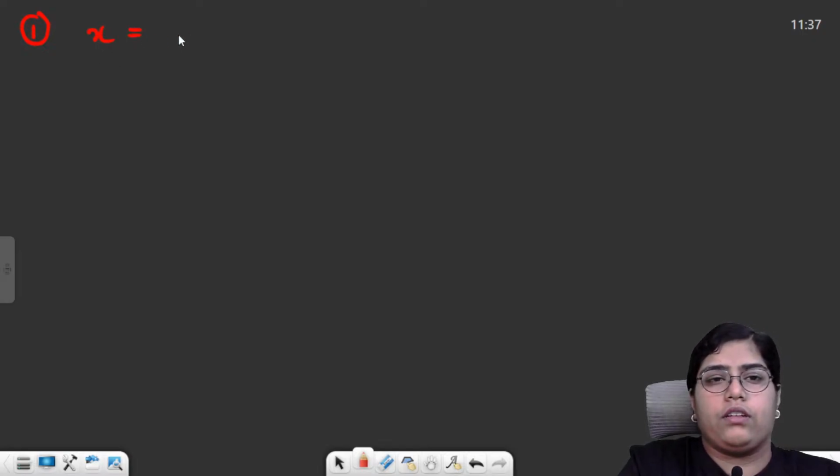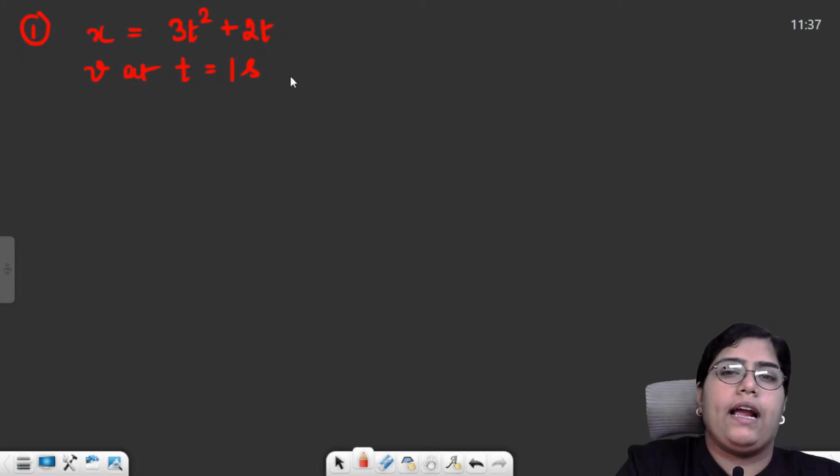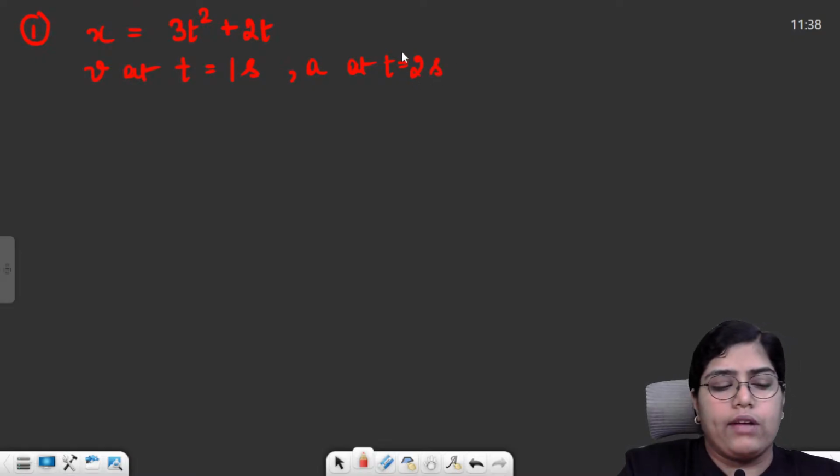If you are given the position as a function of time, 3t square plus 2t, and you need to calculate the velocity at, let's suppose, t is equal to 1 second, and you need to calculate the acceleration at t is equal to 2 seconds. What will be your answer and how will you calculate?